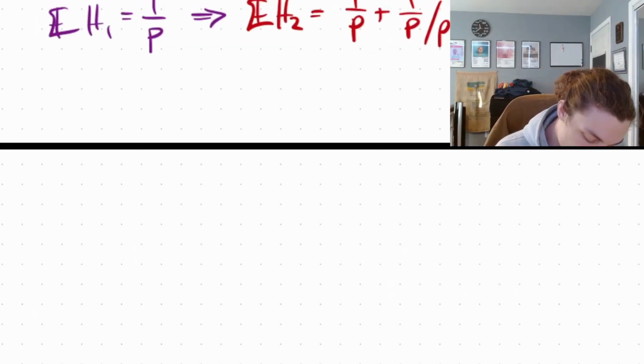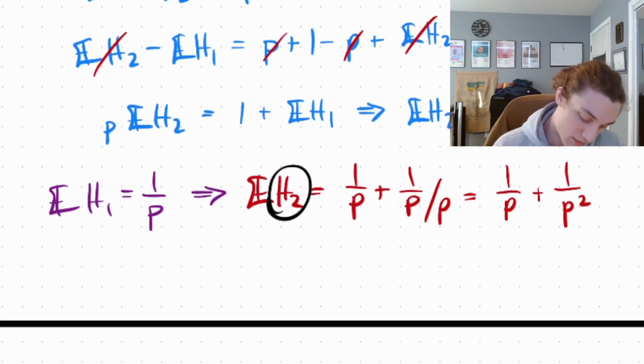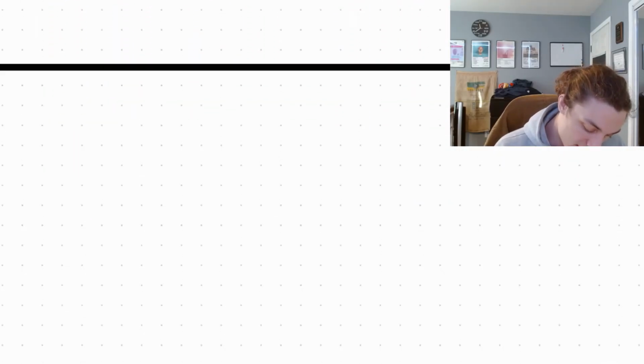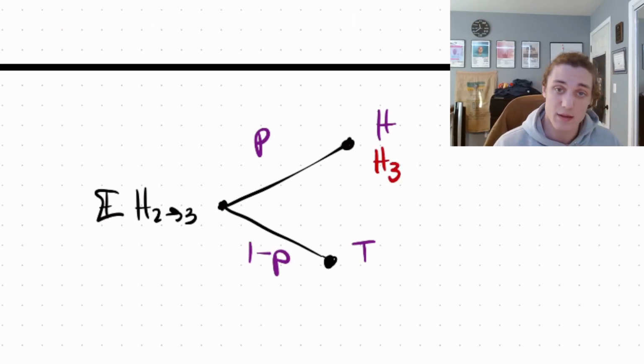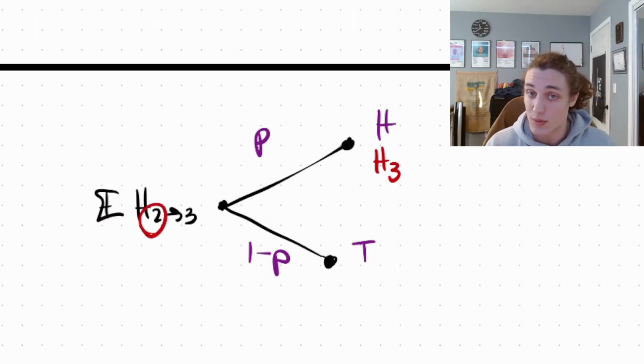So now, what are we starting from? We're starting from H2. So we will say the expectation of going from 2 to 3. We'll draw out our little tree here. We're going to have heads or tails with probability P and 1 minus P. H3, if we're starting at H2, how many more tosses is it going to require?